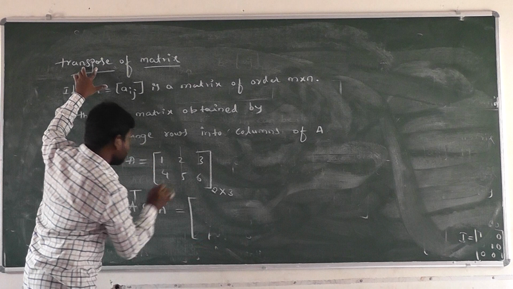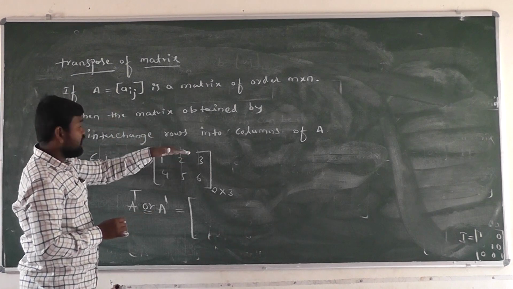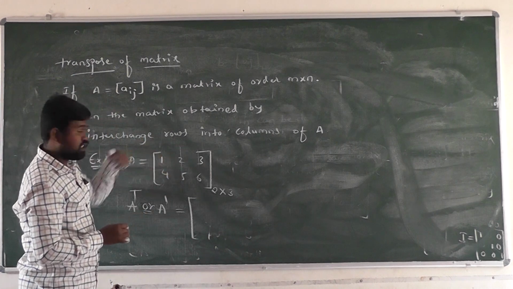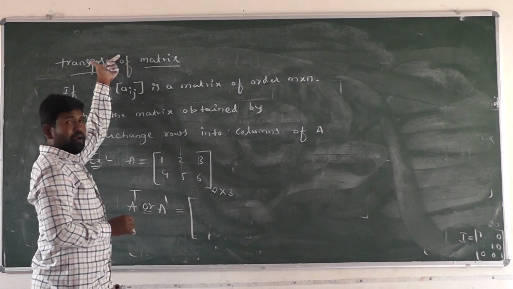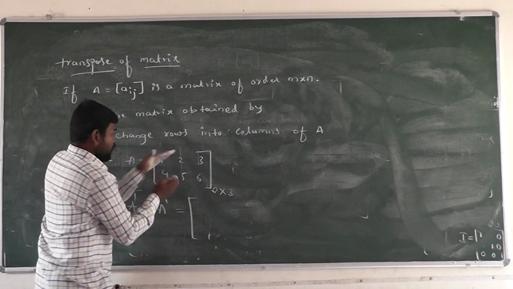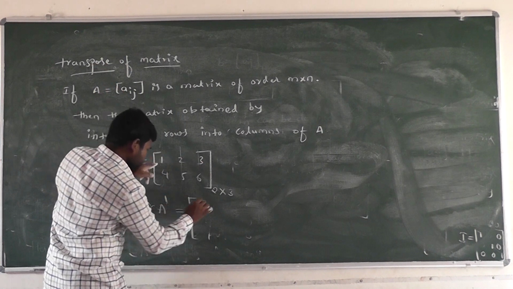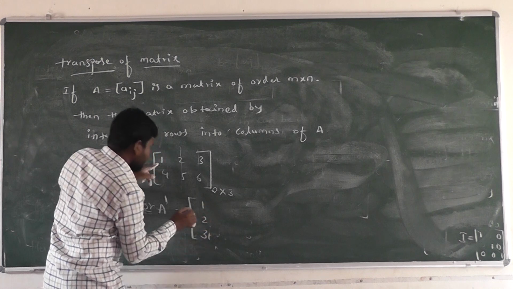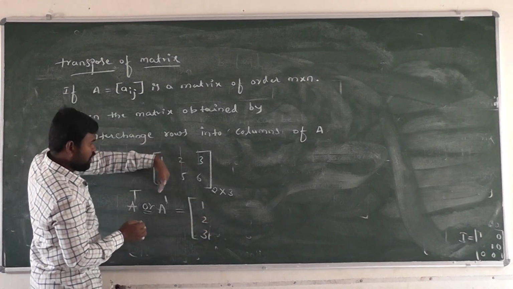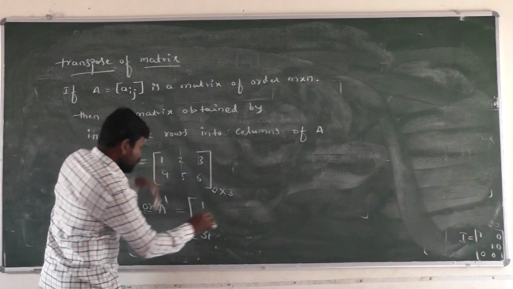What is meant by transpose of a matrix? We have to interchange the given matrix's rows into columns, which is called a transpose of a matrix here. Right? Next, we have to interchange the rows into columns. We have to write 1, 2, 3. First row we have to interchange into columns. Next, 4, 5, 6. We have to interchange the.